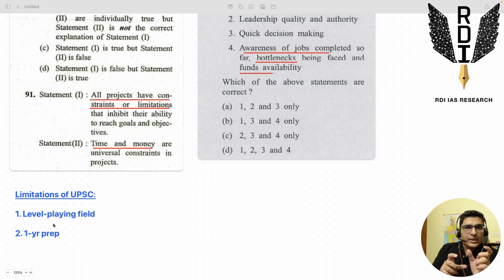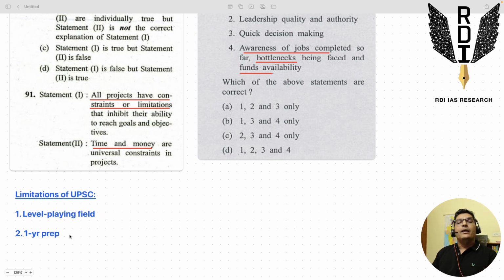So a question has to be made in such a way that it is equally challenging or equally doable, that is level playing field, for a Sanskrit graduate compared to an engineering graduate or English literature graduate, right? So level playing field has to be ensured. So UPSC cannot form too technical questions or too deep knowledge, deep facts, which will put some kind of students at an advantage and the other kind of students at a disadvantage, right? So those kind of questions cannot be made. UPSC has to ensure a level playing field.